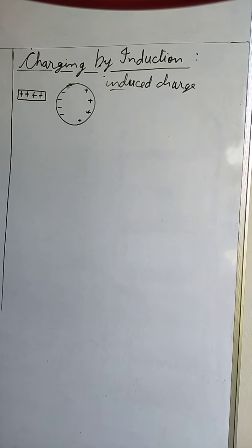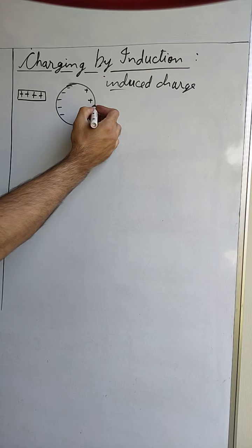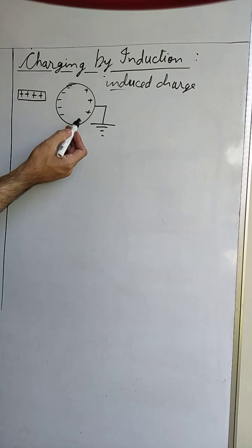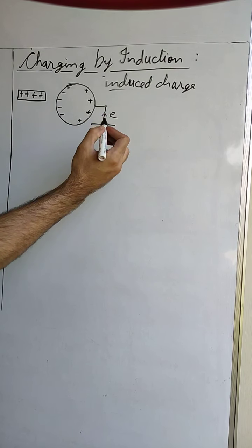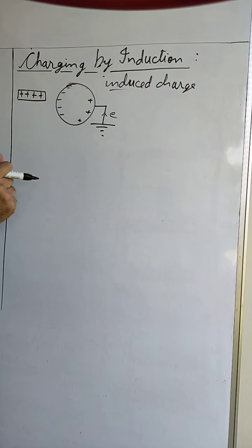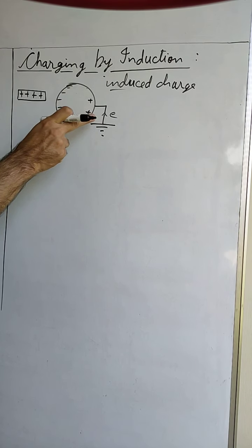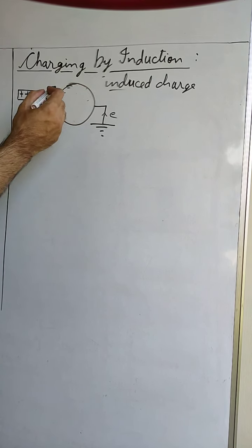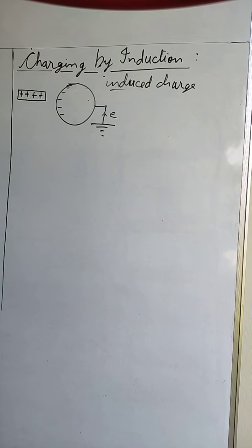Now let us say that somebody asks us to make the metallic sphere of the same charge. That is, there are no two opposite charges, there is only one charge which is present on the metallic sphere. So what do we do? We connect this side with earth. Now when we connect this side with earth, this positive charge will attract electrons from the earth, and with each electron, one electron comes and one positive charge gets neutralized, and similarly as the electrons keep coming, all the positive charge will be neutralized. So all we have now is the negative charge on the sphere.